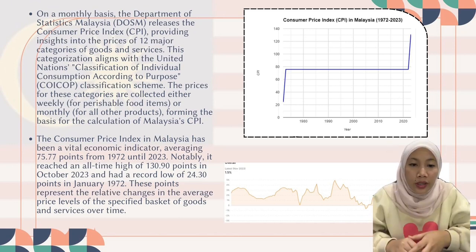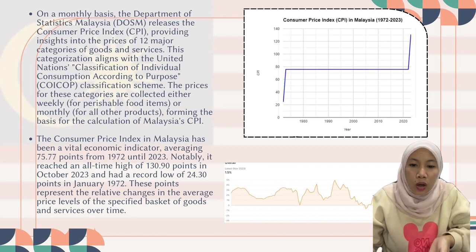In Malaysia, DOSM released the Consumer Price Index (CPI), providing an insight into the prices of 12 major categories of goods and services. The categorization is aligned with the United Nations classification of individual consumption according to purpose, the COICOP classification. The prices for these categories are collected either weekly or monthly, forming the basis for the calculation of Malaysia's CPI.